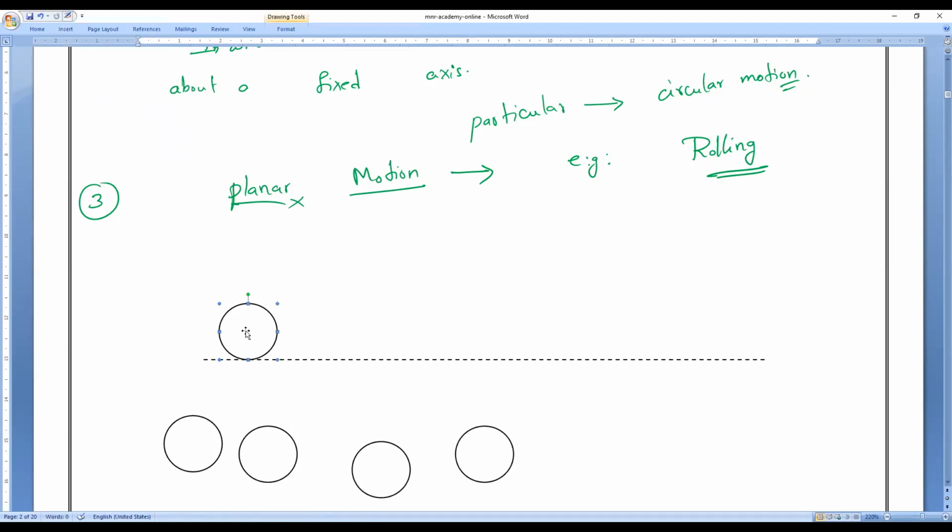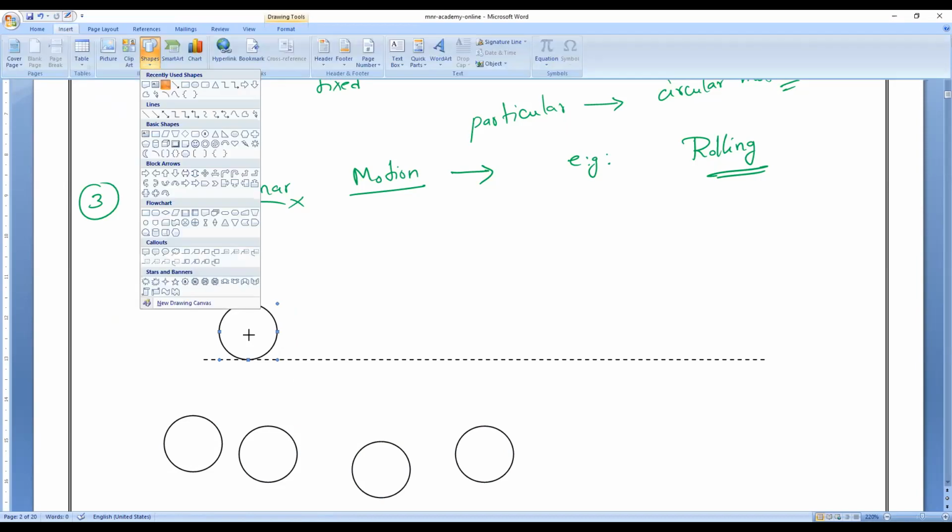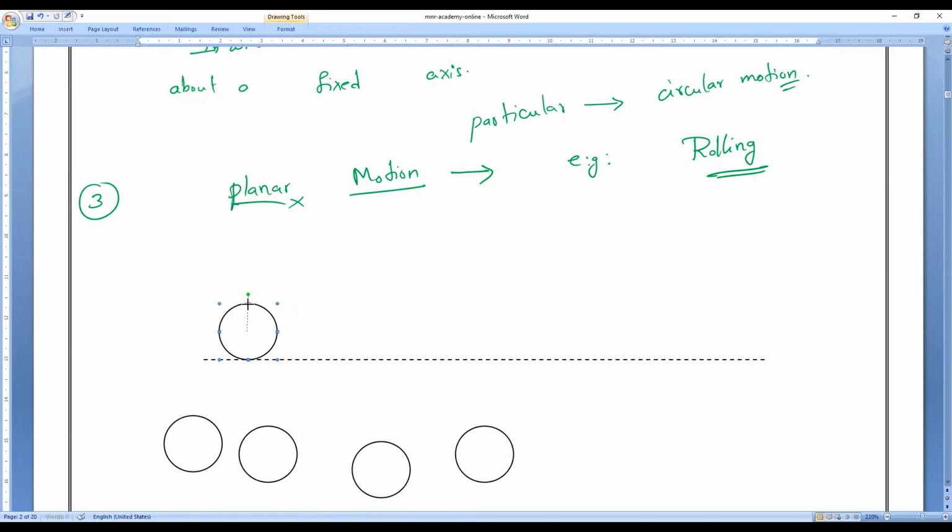From the center, let me take any two internal points on the surface. One point is A and another point is B. Clear?